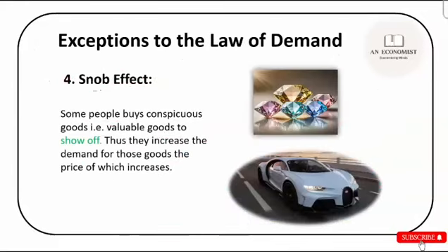Then you have something called the Snob Effect. Some people buy conspicuous goods. Conspicuous means valuable goods just to show off. So some people have this tendency to buy expensive cars or expensive stones, and they will post it in social media and brag their achievement, right? So this show off thing is also very common to us. I hope you have experienced this.